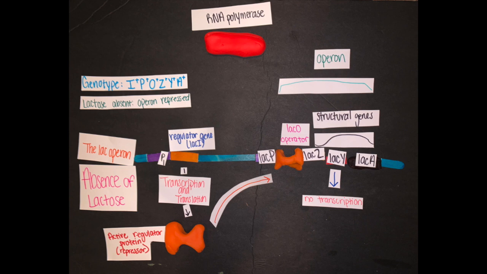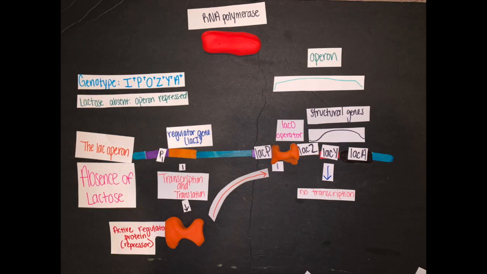Now I will show you the difference between a repressor and an inducer. For the genotype, it will be wild type, which is I+, P+, O+, Z+, Y+, and A+. And so this particular example I showed you, like I said before, will be the repressor, which means that the operon is turned off and lactose is absent. And for this, I labeled it with spots for you to know what is going on at each location.